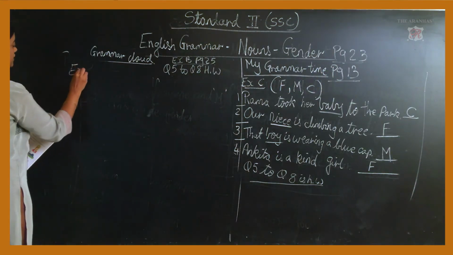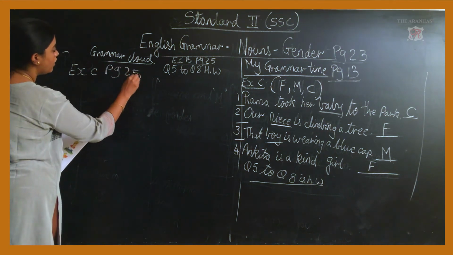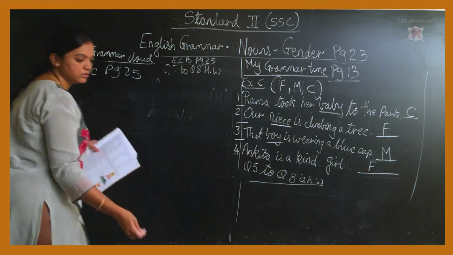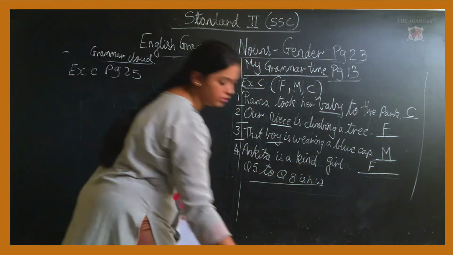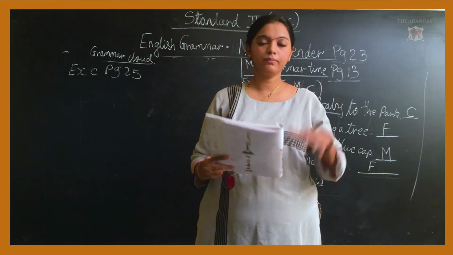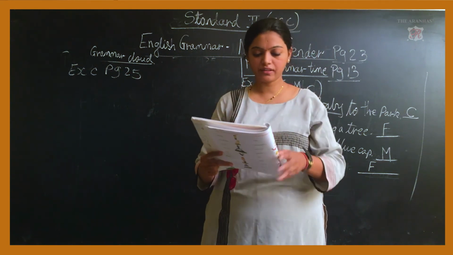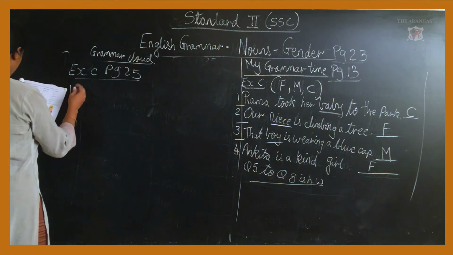Exercise C, page number 25 of my Grammar Cloud. Write the feminine gender of the male gender given to you. First one, brother-in-law.